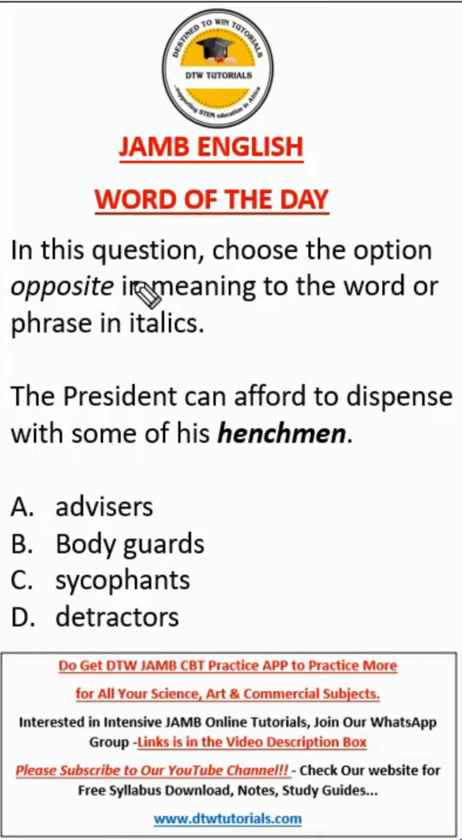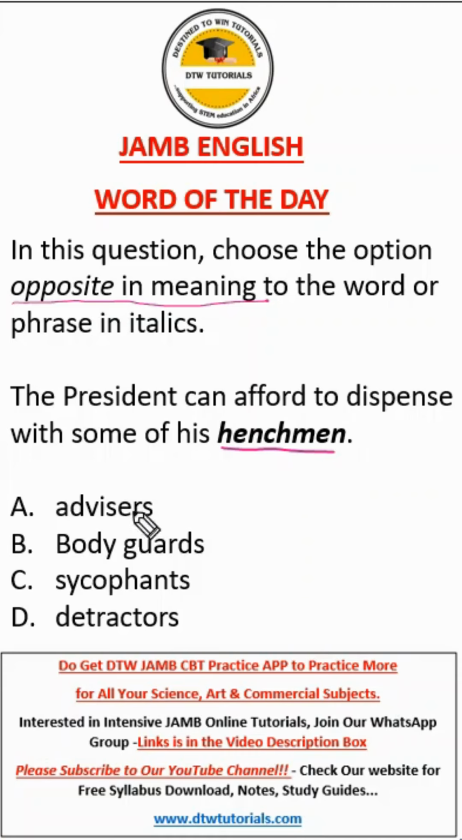Now, our JAMB English word of the day is henchmen. The question says we should choose the option opposite in meaning to the word or phrase in italics. The sentence says the president can afford to dispense with some of his henchmen. What is the meaning of henchmen? Henchmen are devoted followers, supporters of someone. So these are the supporters and followers of the president. We need the opposite meaning of a follower, a supporter. It will mean someone who doesn't support, who is against.